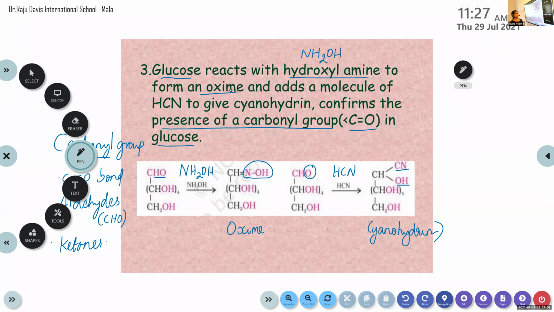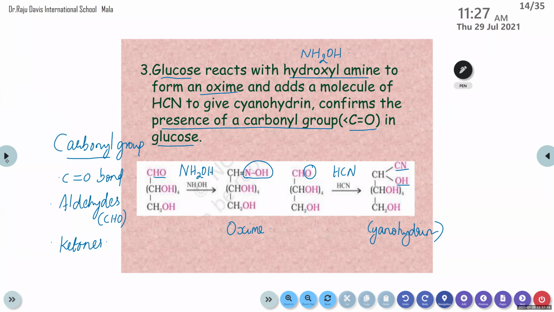Malavika, can you please read the slide? Glucose reacts with hydroxylamine to form an oxime and adds a molecule of HCN to give cyanohydrin, which confirms the presence of a carbonyl group in glucose. Yes.